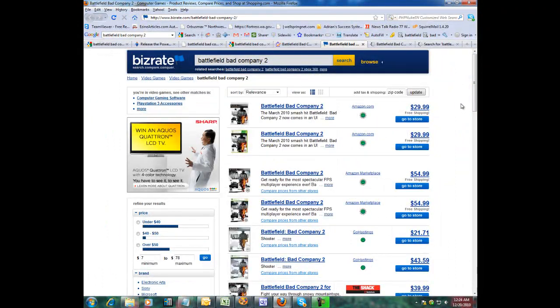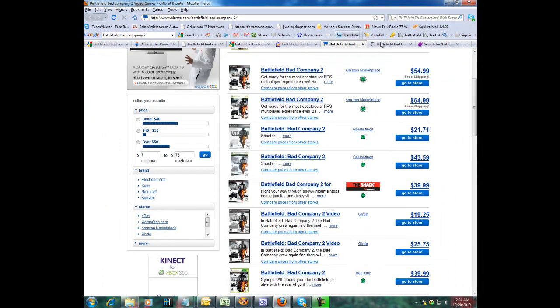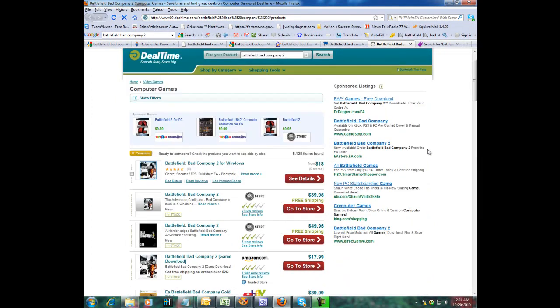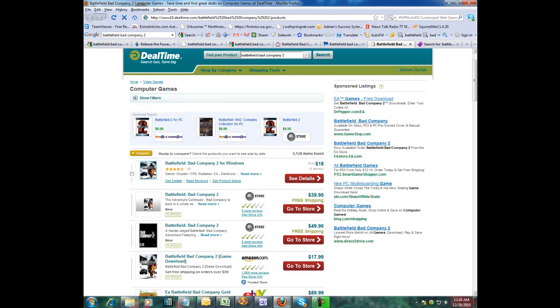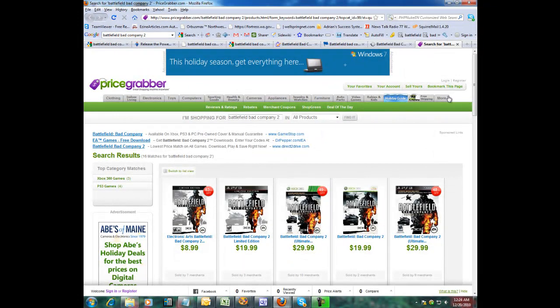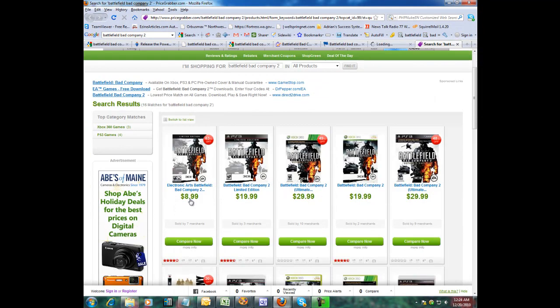So just quickly, by hitting a couple of tabs here, I can get an idea of where to find the lowest prices. $18 if I want it for Windows. So you see where I'm going with this, and then here I'll just go to the last one right here. This is Price Grabbers, between $8.99 on up. So there's every price under the sun for you, but look how quickly I found those.